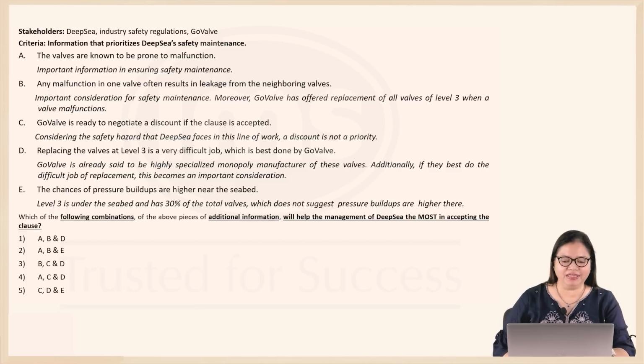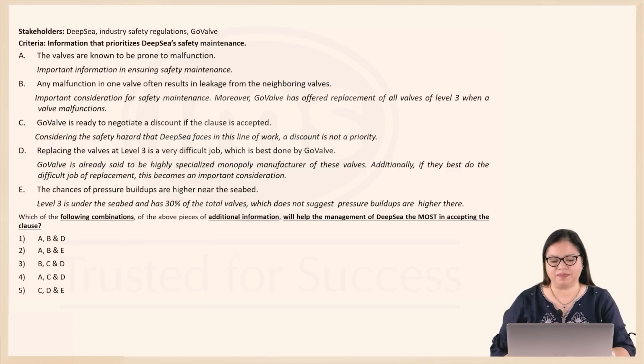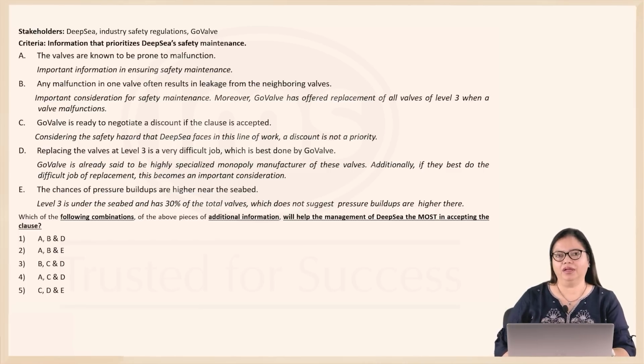The second point here is that the fact states that level 3 has 30% of the total valves and the other 70% is distributed across the other two levels, which perhaps suggests that pressure buildups are not higher at level 3 or around the seabed, under the seabed or near the seabed. So somehow E does not become a piece of information in line with what is given as the facts of the case. Now, let's look at the different combinations.